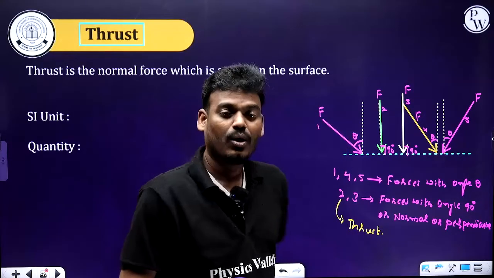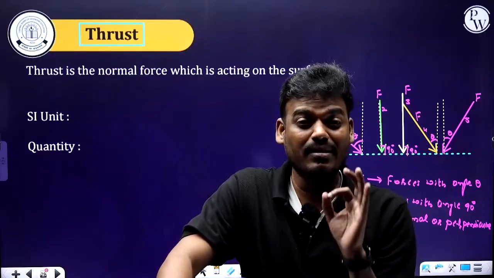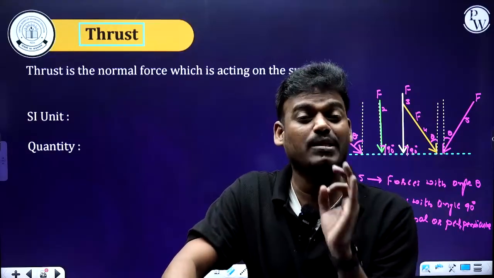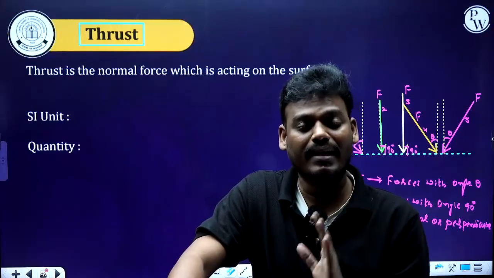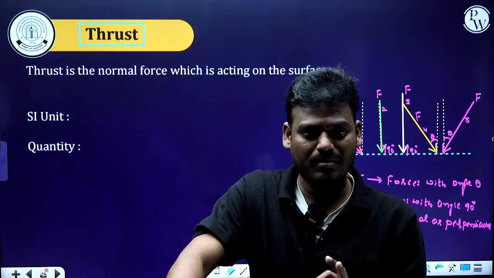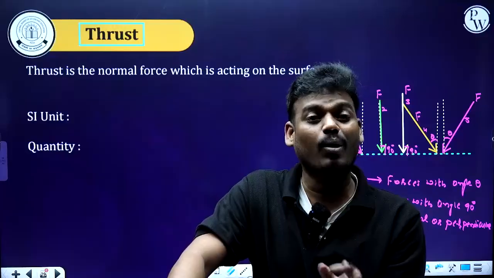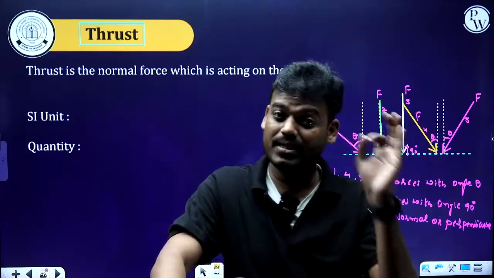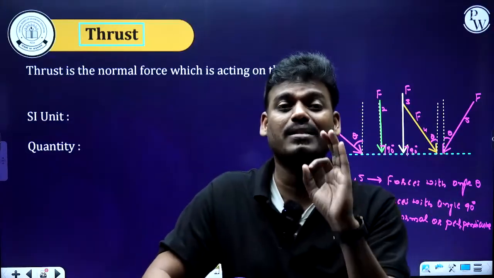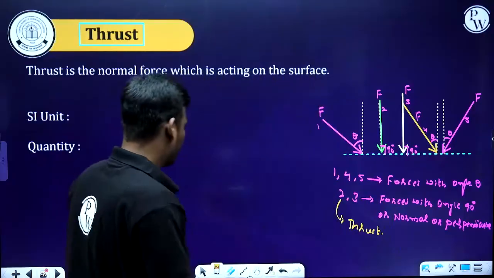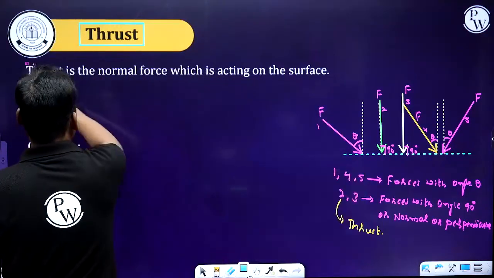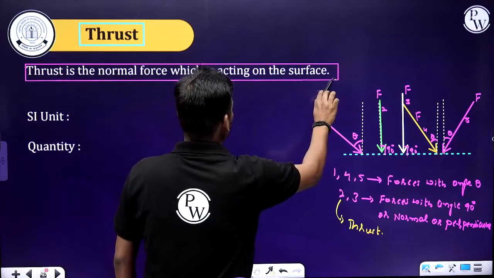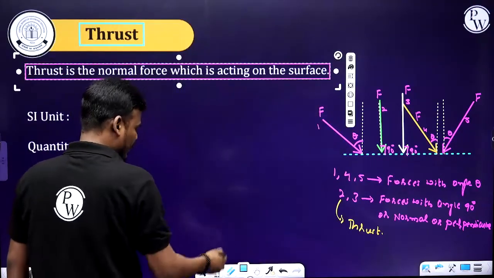Nothing but when a force acts on a surface normally or else perpendicular to the surface, or else with the angle 90 degree with respect to the surface. So those forces only we are calling it as a thrust. Thrust is nothing but, again I am telling you, it is the type of force. So we got to know what is the thrust. Thrust is a normal force which is acting on the surface. Already we have seen the examples.